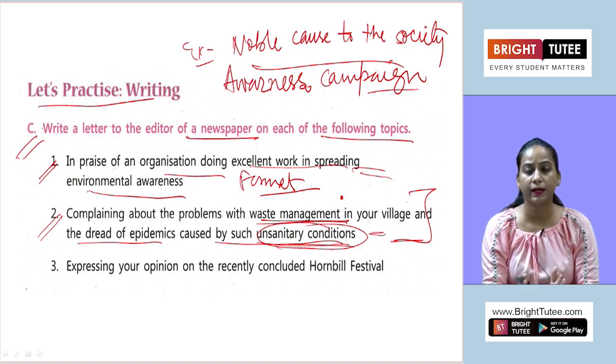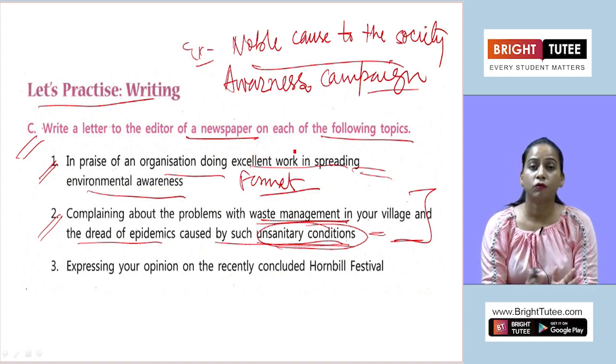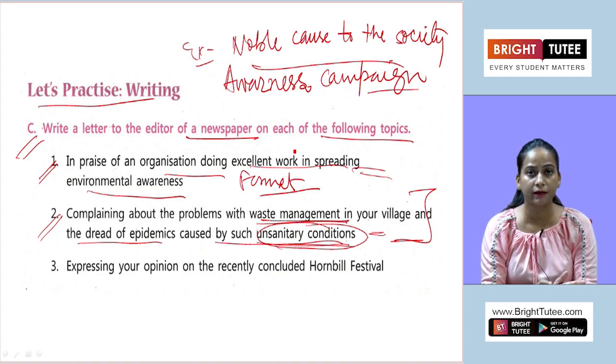So these problems you will mention, and how it is leading to disease in the locality and creating problems for the people to move out. You can also mention that it is leading to skin diseases as well as other illness related to mosquitoes, and other problems created through these unsanitary conditions in our area.